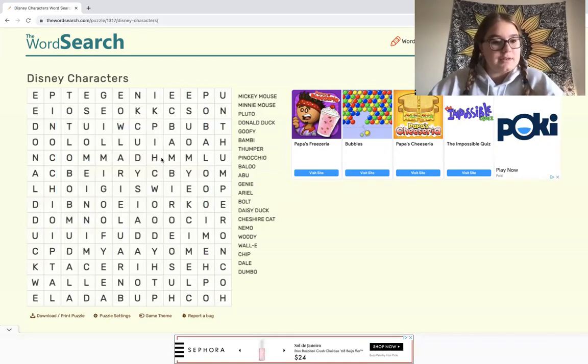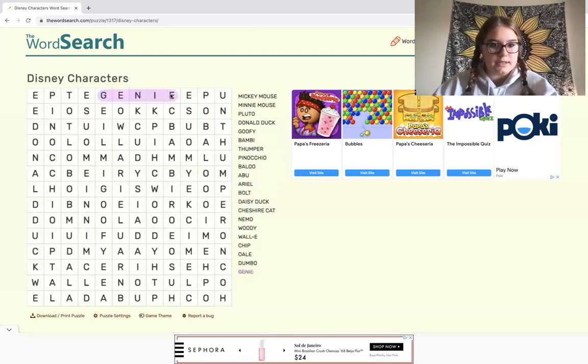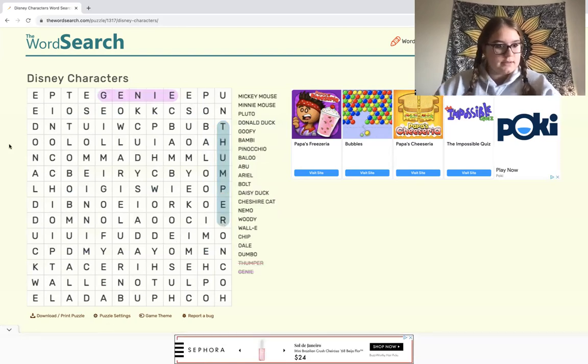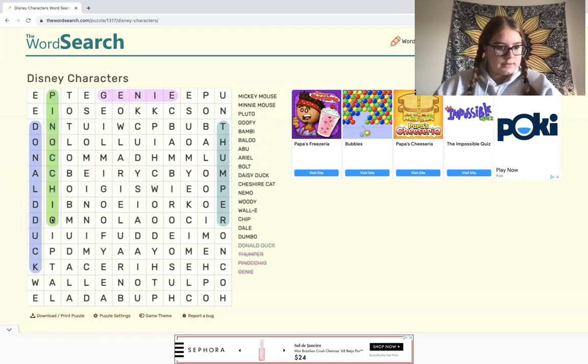So let's get started. We'll do first glance again. First glance, I'm seeing Genie up here at the top, and Thumper right here on the side. What else? That's first glance. Oh, Donald Duck is right here. Any other first glance? I see Pinocchio right next to Donald Duck. And what else? I think that's about it for first look.